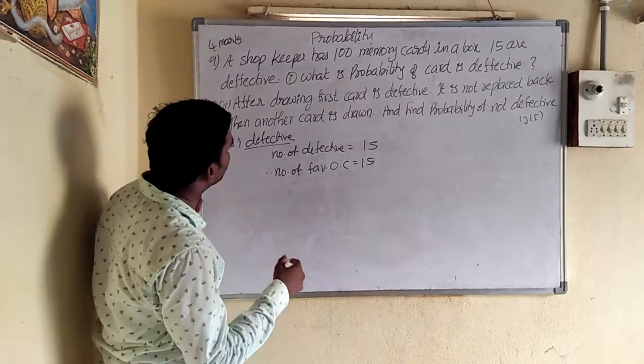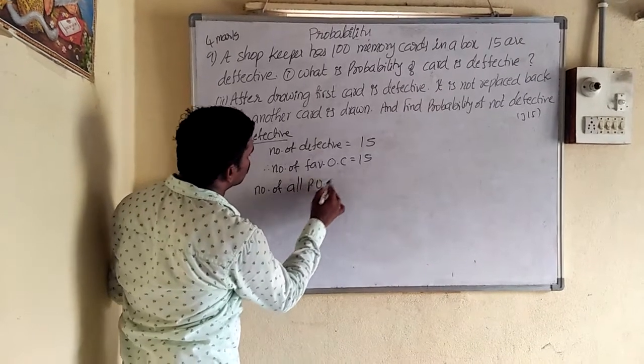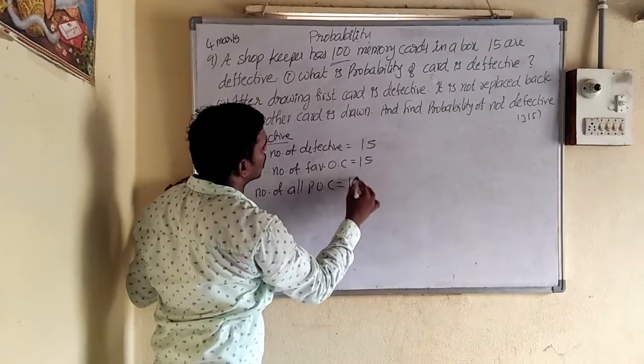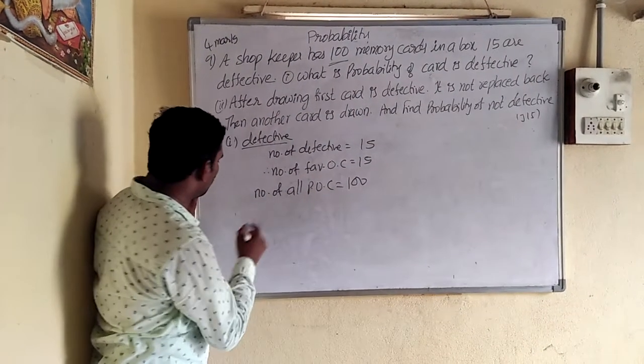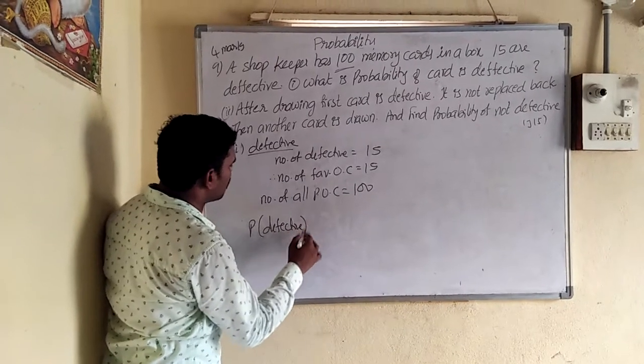So what are all possible outcomes? Number of all possible outcomes means number of all memory cards. How many are there? 100 are there. So these are the 100. Therefore, probability of defective memory card.